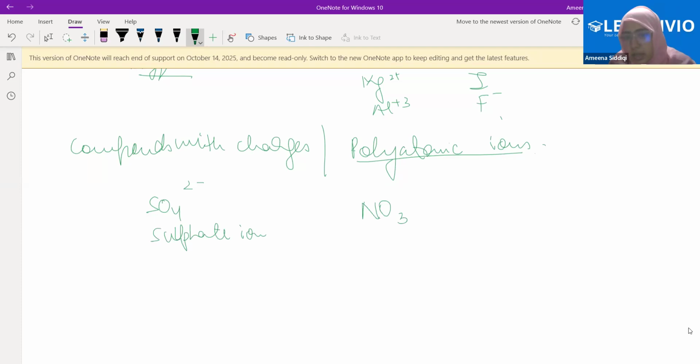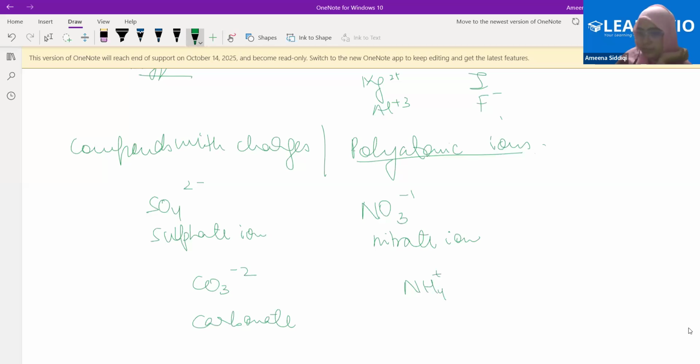What is this? Nitrate, NO3-. Definitely many atoms here, therefore it's a polyatomic ion, and the name of this is the nitrate ion. Carbonate, CO3 2-. Ammonium, NH4+, the ammonium ion.